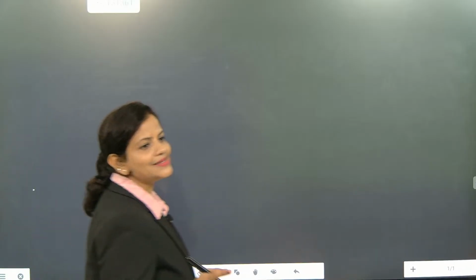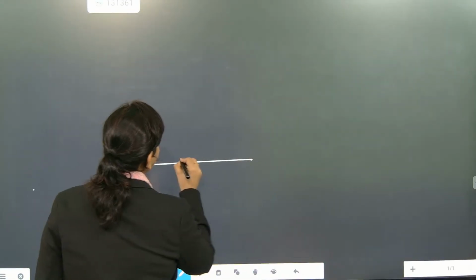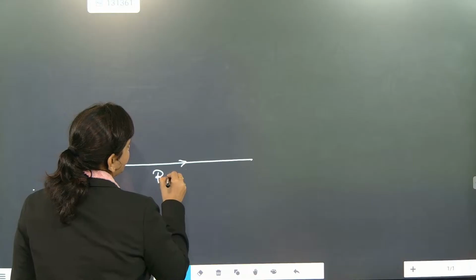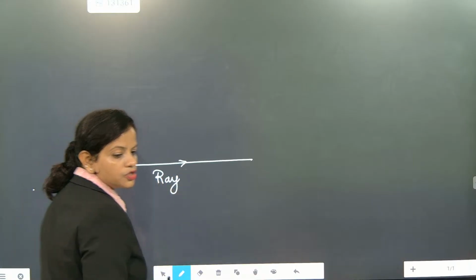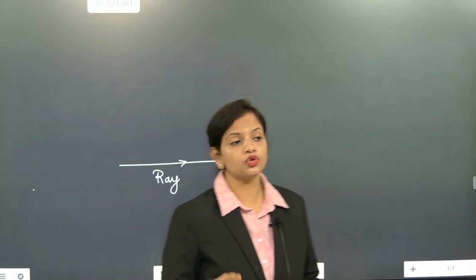Now look here. Rays and beam. If one single part is coming like this, it is considered a ray. Understood or not? So when the light ray comes, inform Jotam first. Where is Jotam?